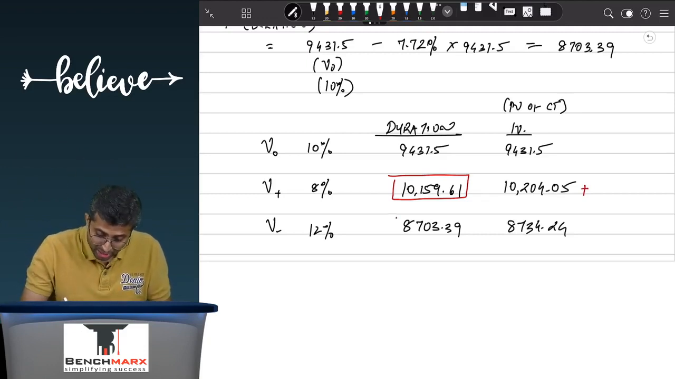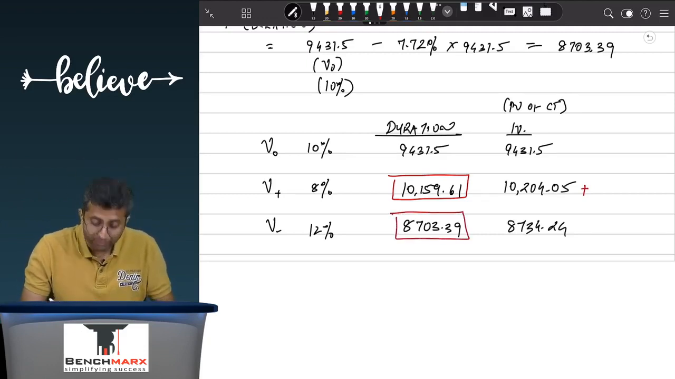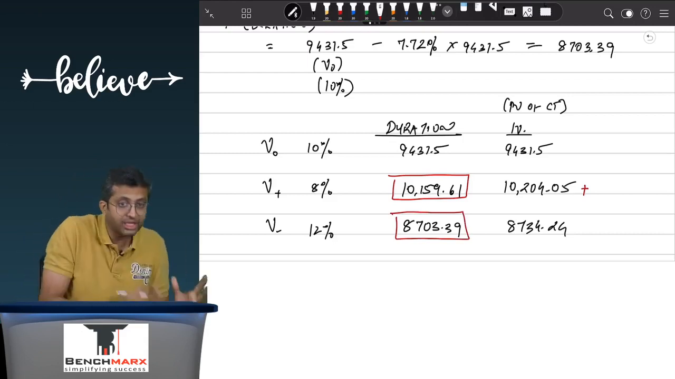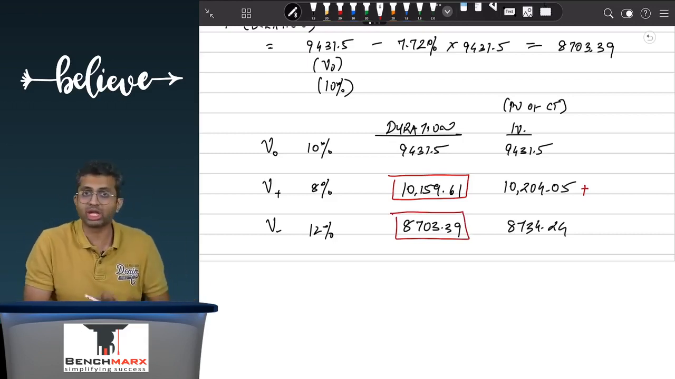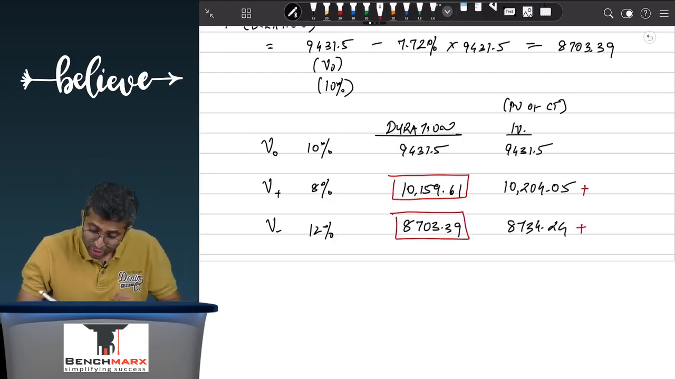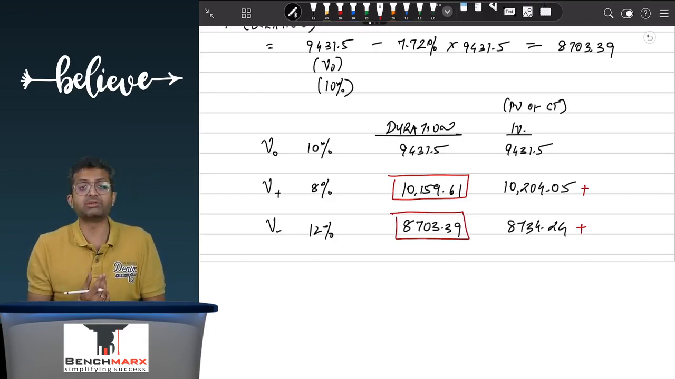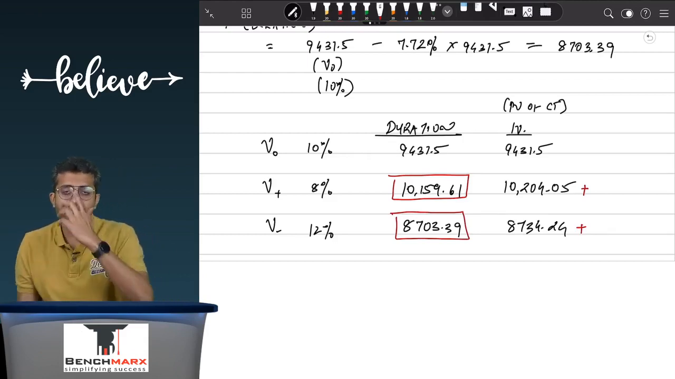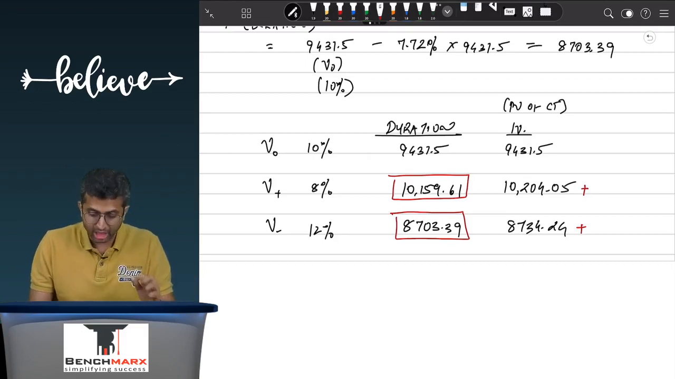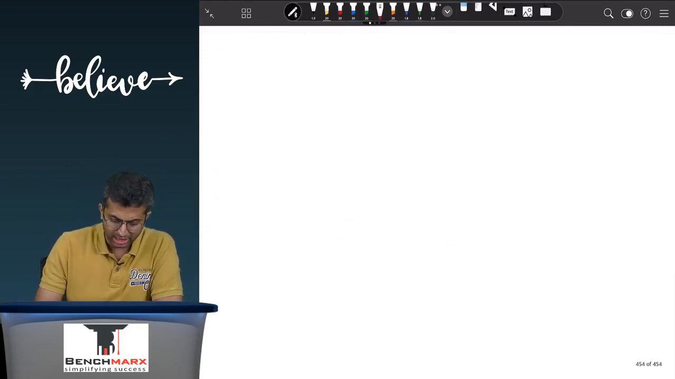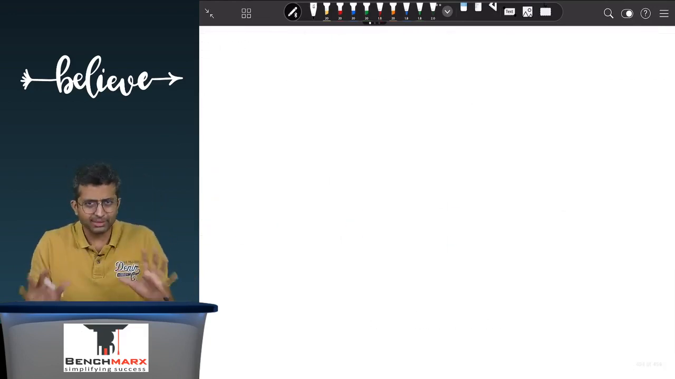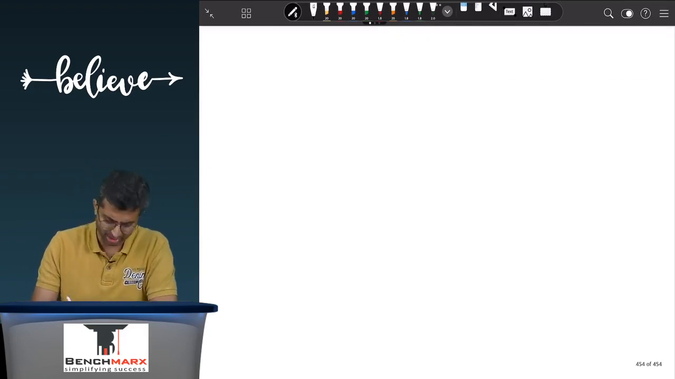When the interest rate increases, the bond price will fall. Duration believes it will fall all the way down to 8703. However, it will not fall to 8703. It will be slightly more. That is 8734. The reason behind this is the duration keeps on changing. But if you were to plot this in rough on a very simple chart,